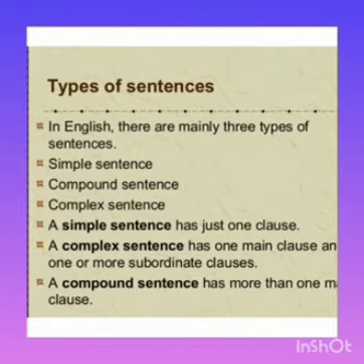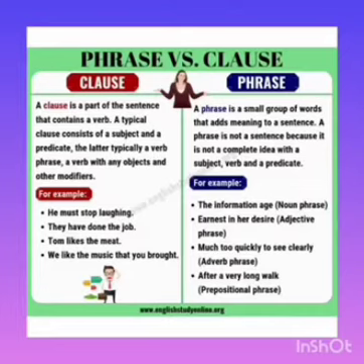Before proceeding to types of sentences as such, we should know certain things in general. That is the difference between a clause and a phrase. What is a clause? A clause is a group of words which has subject and verb, and it gives complete meaning to the sentence. Let us see the example. He must stop laughing. They have done the job. Tom likes the meat. We like the music that you brought. In all these examples, the sentence is complete and it gives a complete meaning.